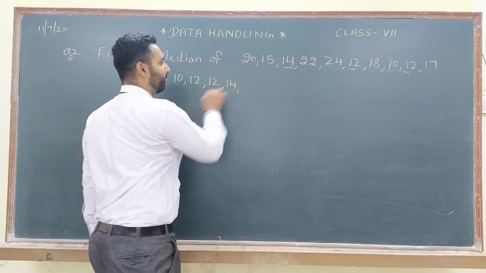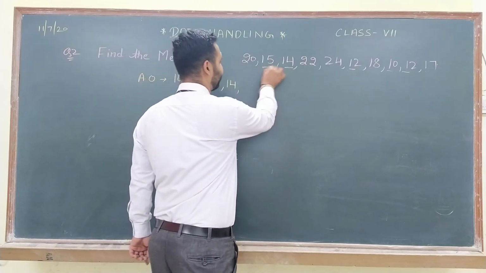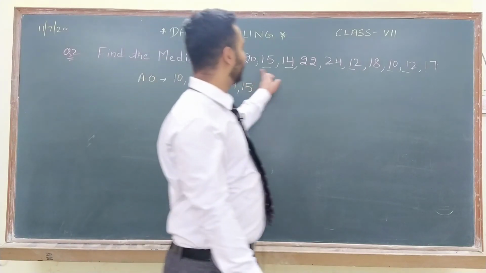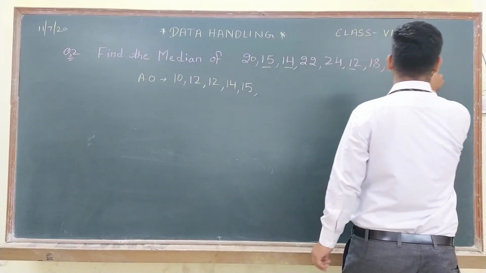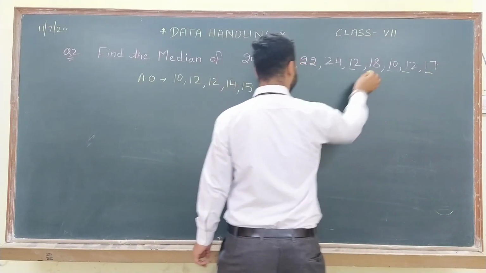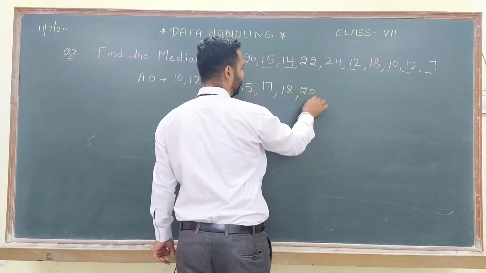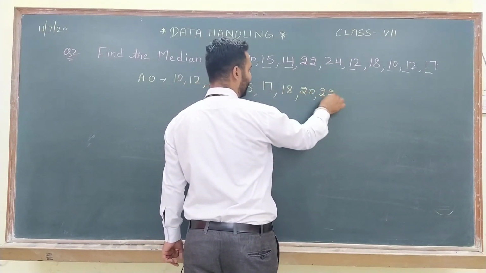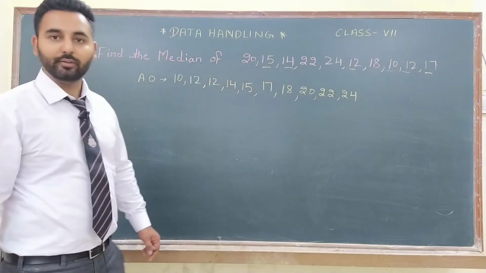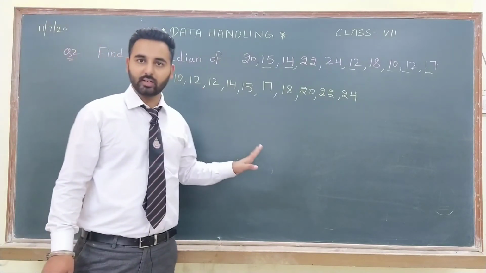The next number after 12 is 14. 14 is there one time only. After 14, next 15. After 15, the next number is 17. Next to 17, 18. Then 20. After 20, 22. And the last or greatest number you can say is 24. This is your first step: write the given numbers in ascending order.